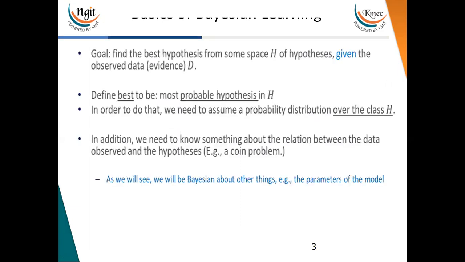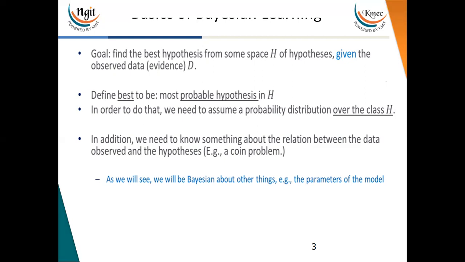Now, as I told you in the previous video, probability of H given D means the probability of a hypothesis given evidence. Now, what is the goal of BayesNet? We want to find the best hypothesis from some space H of hypotheses, given a set of evidence.